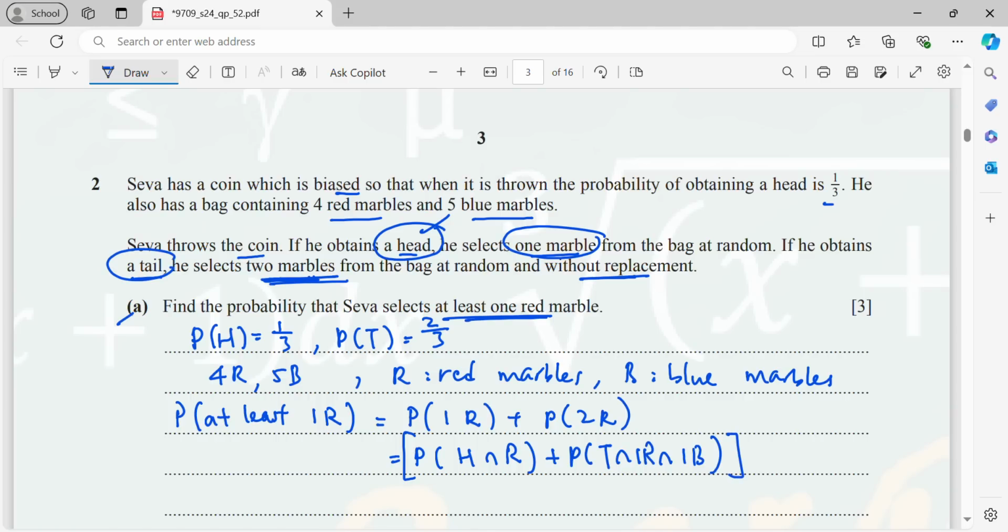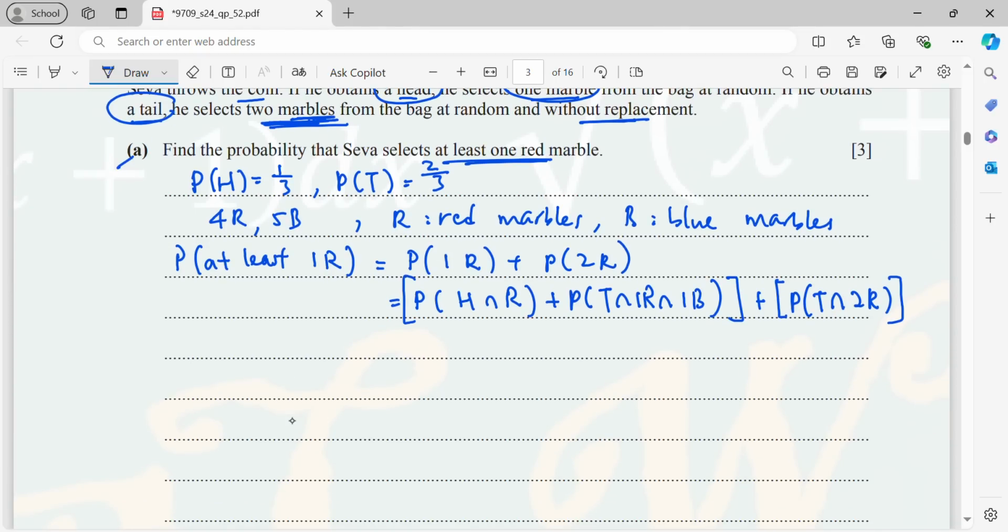This is for 1 red. Or probably 2 red marbles means that he obtains a tail and he selects 2 red marbles. Okay, because he has to select 2 marbles without replacement. Then from here, I will say that now to get the H, that is 1/3. To get the red marble, only 1 marble, 4 out of 9, because total here is 9.